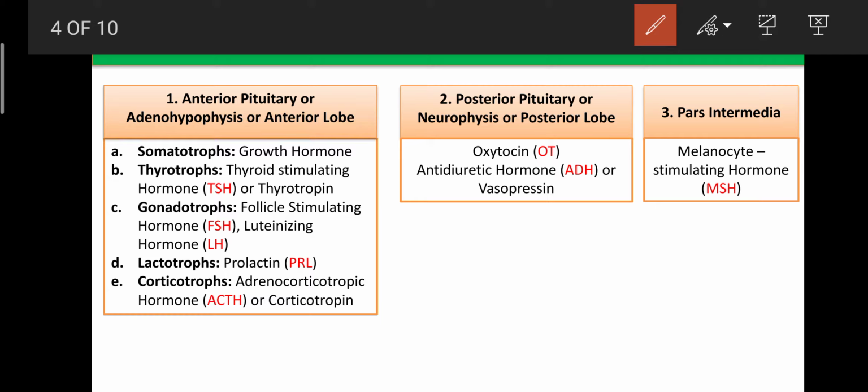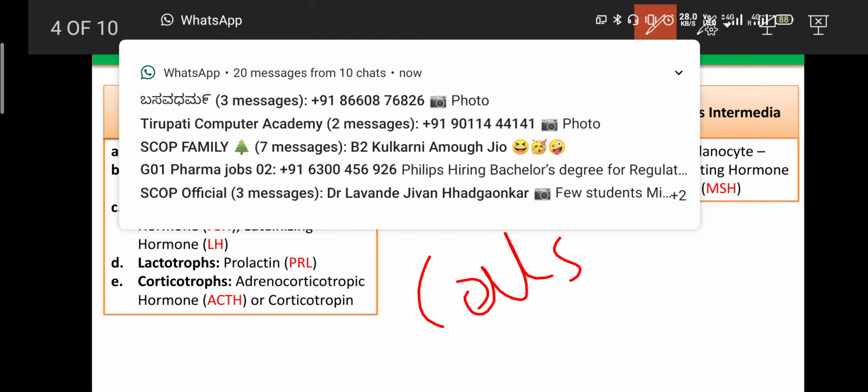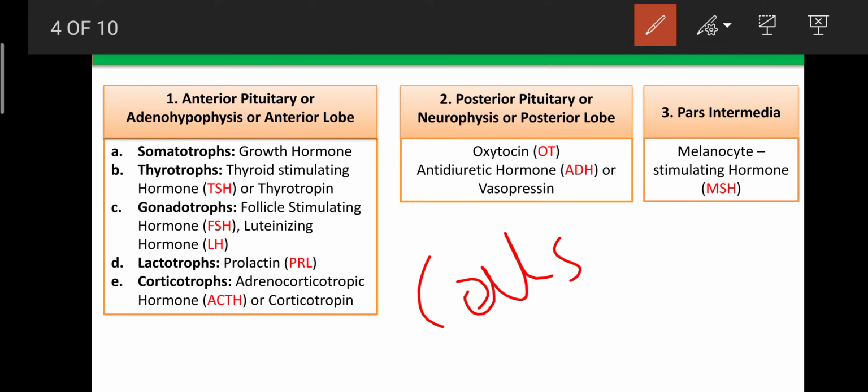Like that, the anterior lobe has five types of cells: somatotropes, thyrotropes, gonadotropes, lactotropes, and corticotropes. These are the five types of cells present in the anterior pituitary gland, or anterior lobe. These cells uniquely synthesize particular types of hormones.